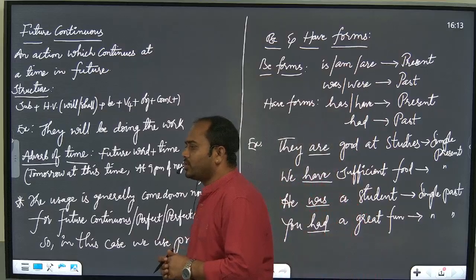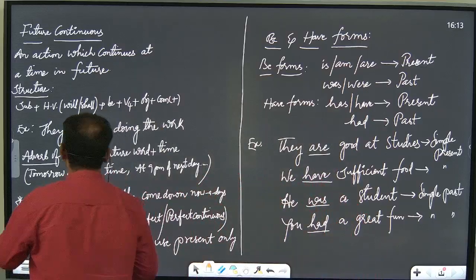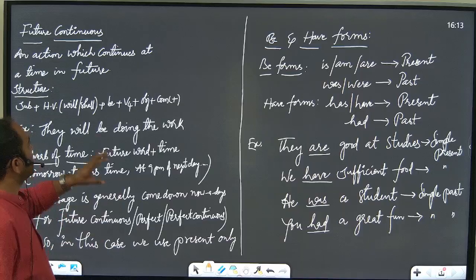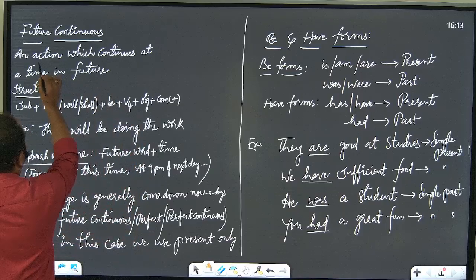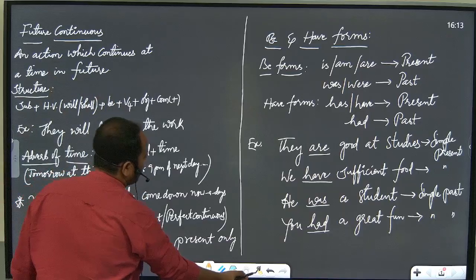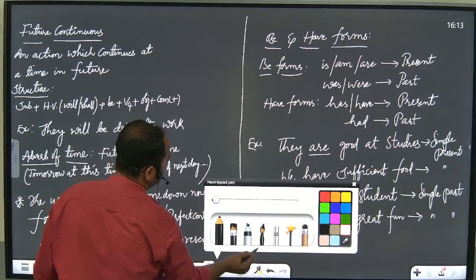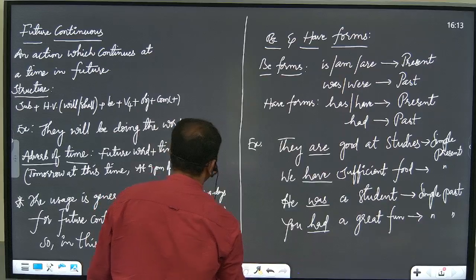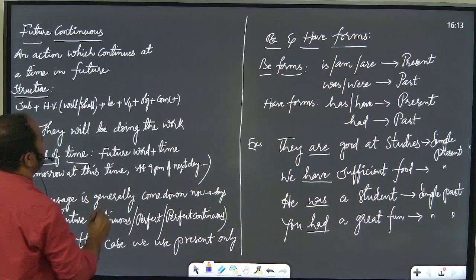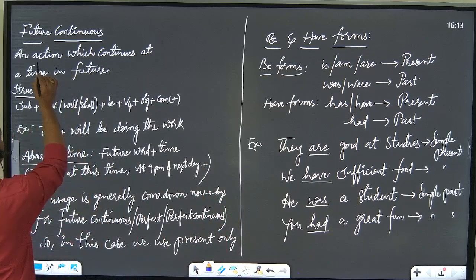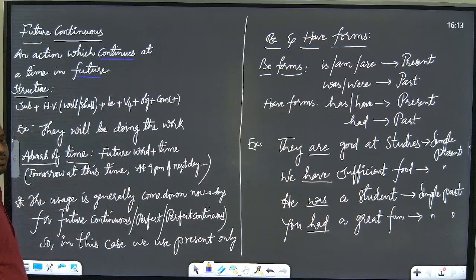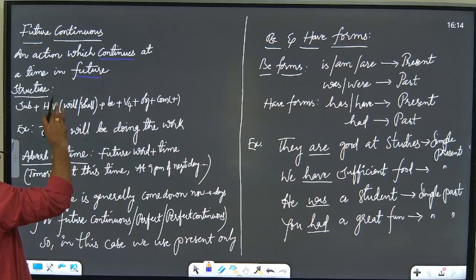So what is future continuous? Why do we use this particular tense in our regular usage? Future continuous means an action which continues at a particular time in the future. So the future action has to be mentioned, and it should continue at a particular time in the future. Such kinds of actions will be considered as future continuous.